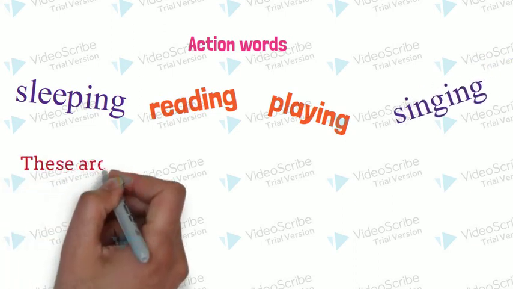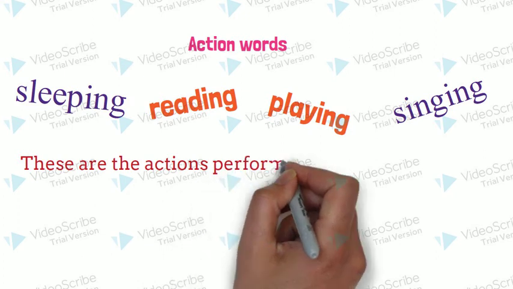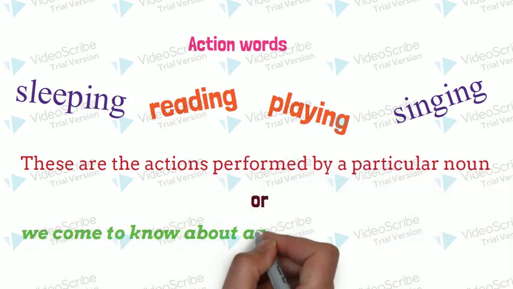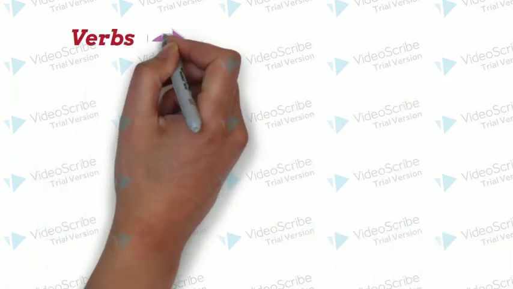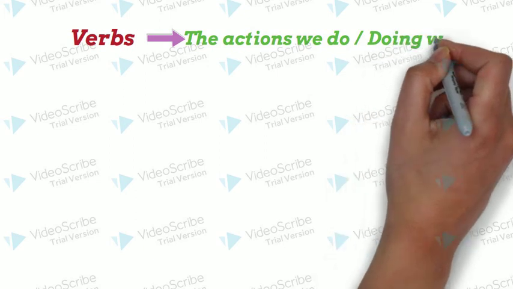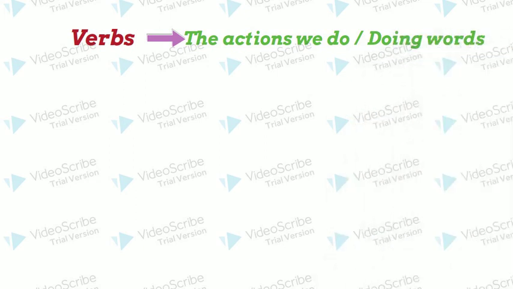These are the actions performed by a particular noun, or we come to know about an action done by the noun. Now we know verbs are the actions we do, or they are also called doing verbs. So remember, words which show action are called verbs.